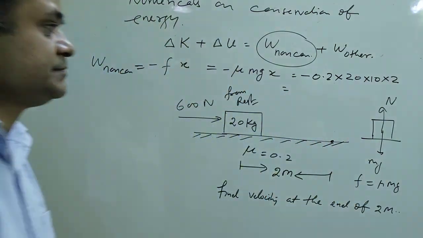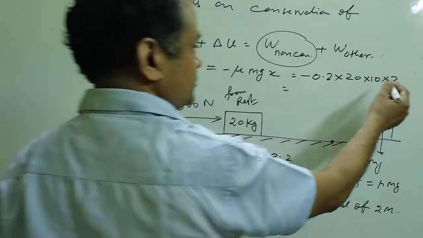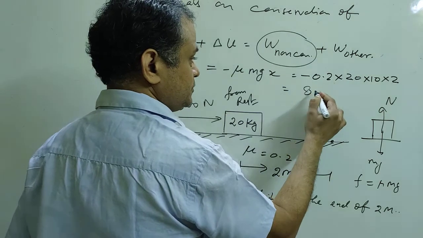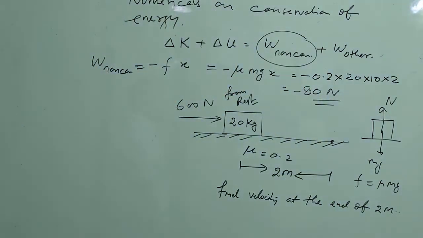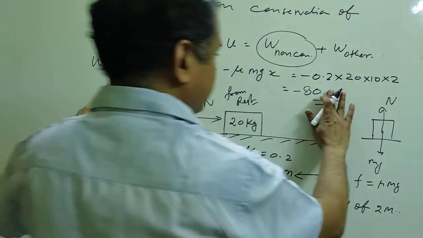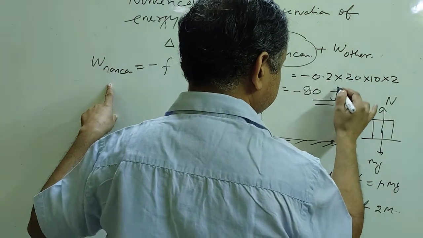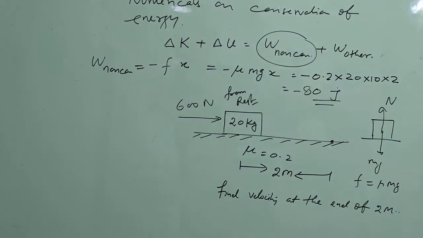So what do we get, children? This will be 80. Minus 80 newton, sorry, 80 joule, minus 80 joule, because the unit of work done is joule. So the work done by the non-conservative force is minus 80 joule.